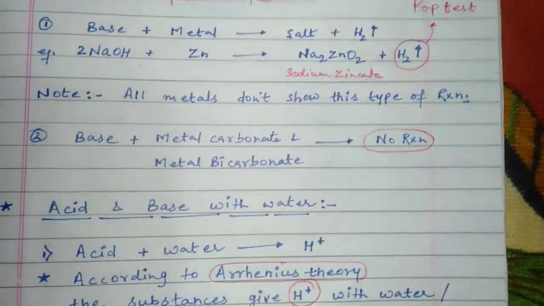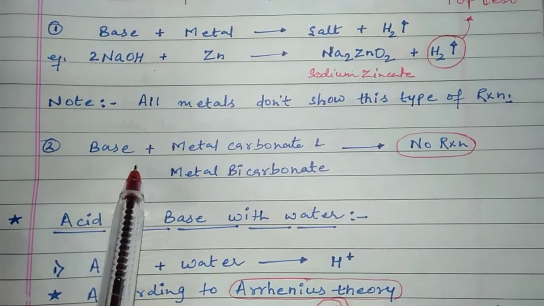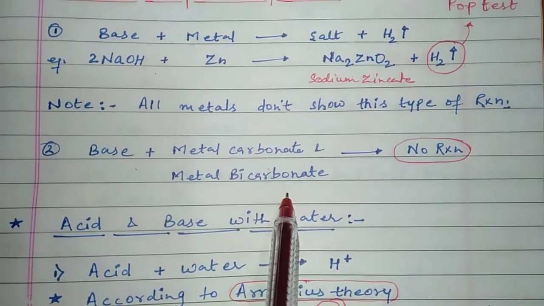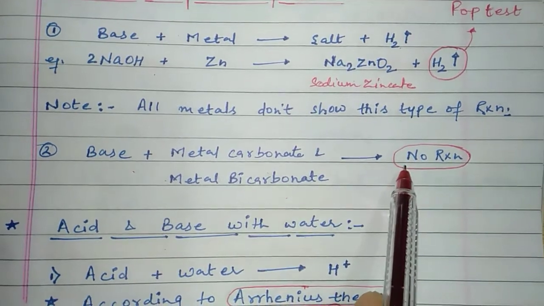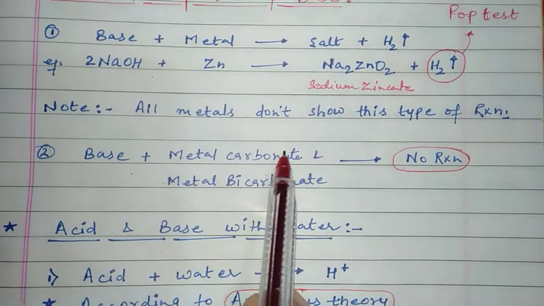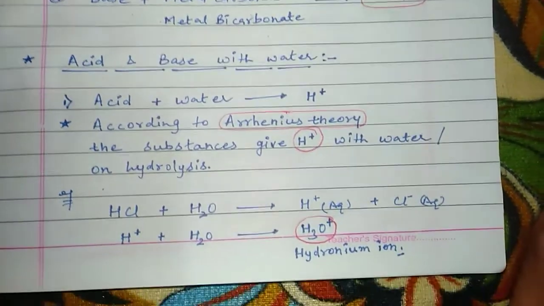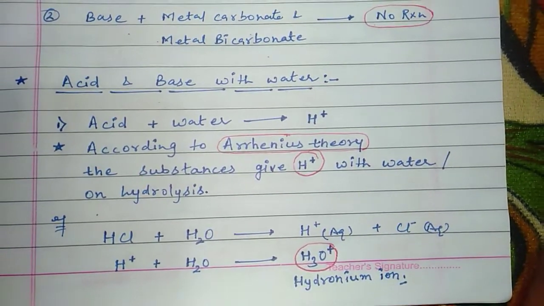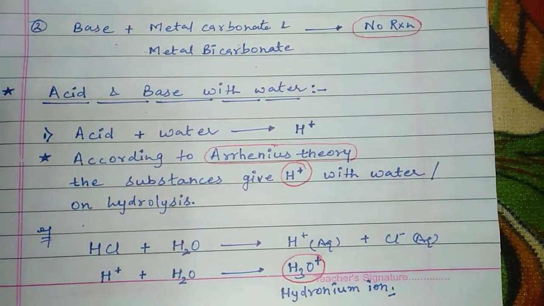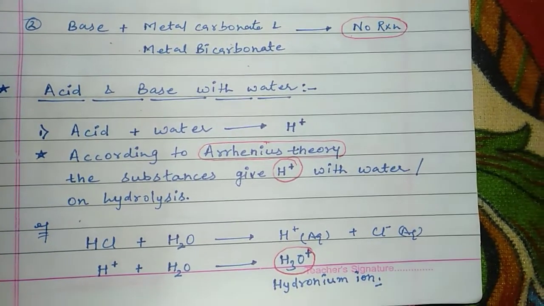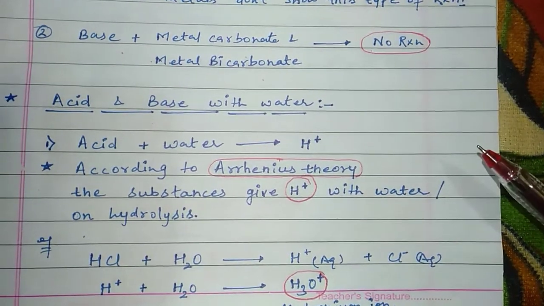Then student, the second chemical property of base: with metal carbonate and metal bicarbonate, base does not react with these compounds. The reaction will not take place. Now student, this is a very important part of this chapter, and you need to remember: whenever the definition of acid or base comes in an exam, you should write this one only.